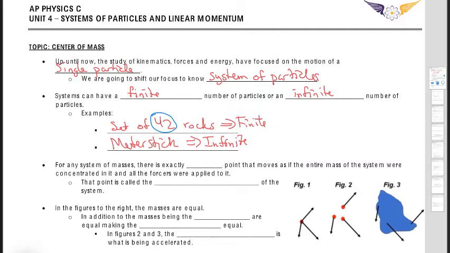One thing to note is that for any system of masses, and this is where we transition into center of mass, there's exactly one point that moves as if the entire mass of the system were concentrated in it and all the forces were applied to it. This also appears when we do rotation. There's a very famous picture of a hammer being thrown.